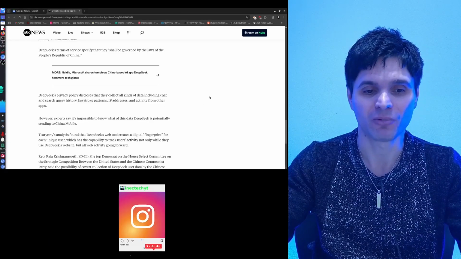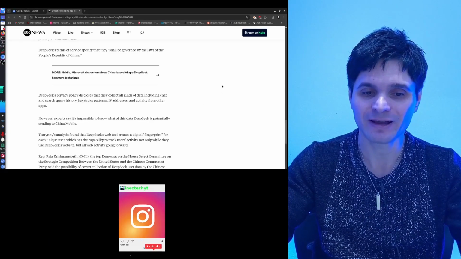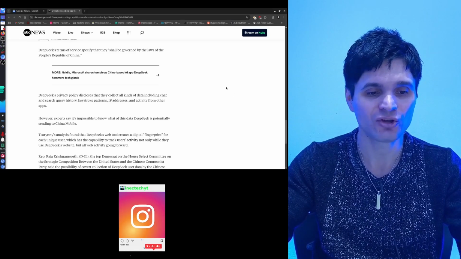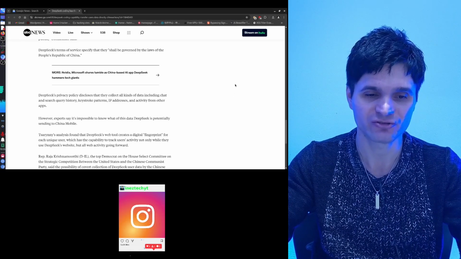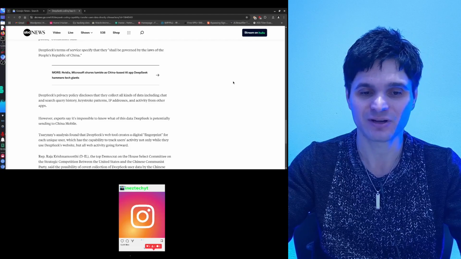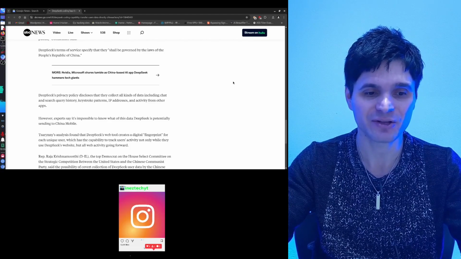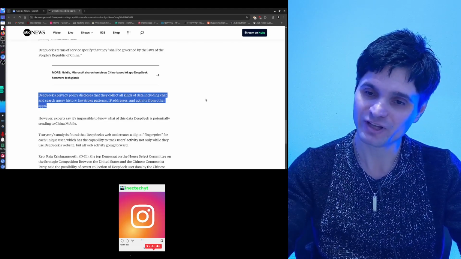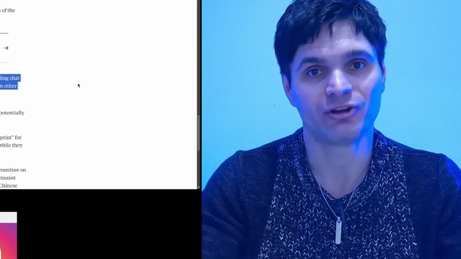DeepSeek's privacy policy discloses that they collect all kinds of data, including chat and search query history, patterns, IP addresses, and activity from other apps. The point to take here is they are not denying anything.